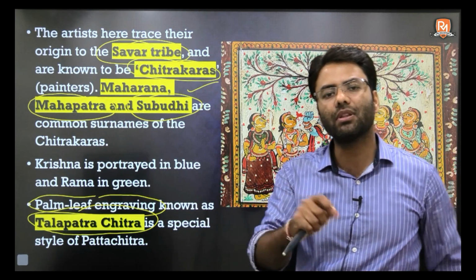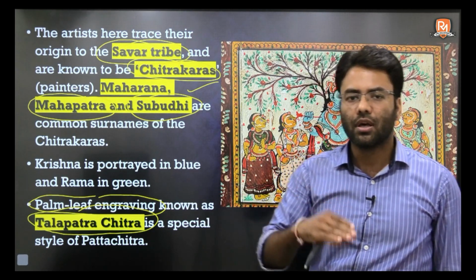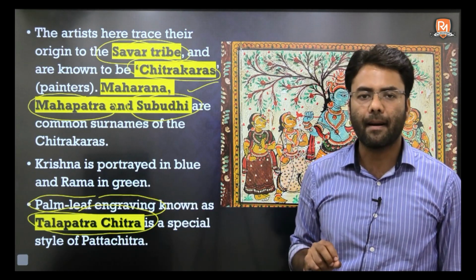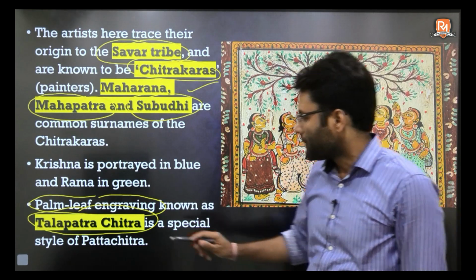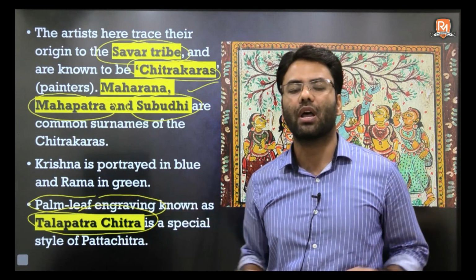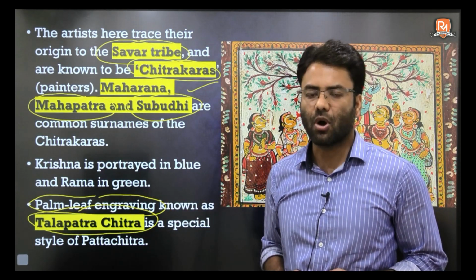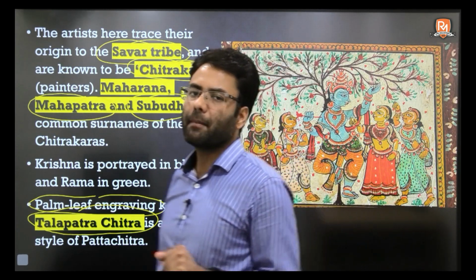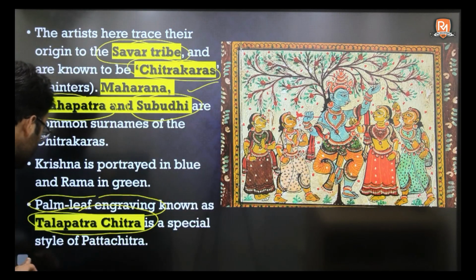Then you fill it with various other colors. Patta is basically the strip, because you are having a strip of palm leaf here. Alright, that is clear. This is a very important aspect which you need to remember about Pattachitra painting.